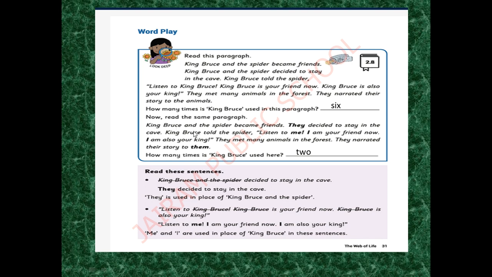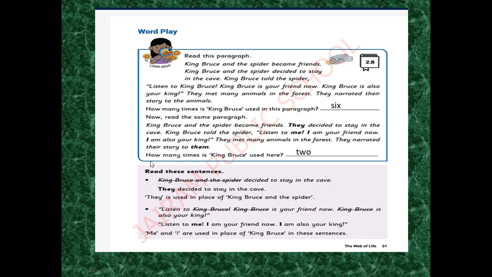King Bruce and the spider became friends. They decided to stay in the cave. King Bruce told the spider, "Listen to me. I am your friend now. I am also your king." They met many animals in the forest. They narrated their story to them.